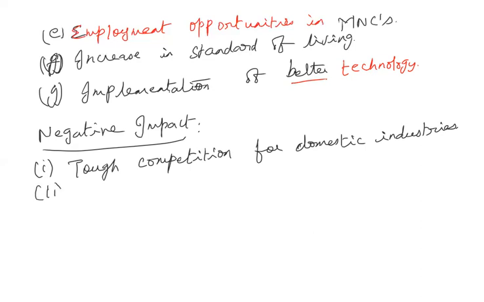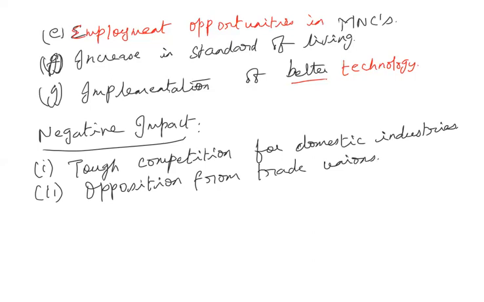And the next one, opposition from trade unions. So the public sector were all having trade unions. What is a trade union? Trade union is a voluntary association of workers. Most of the public sector have this voluntary association of workers, which is called trade unions.